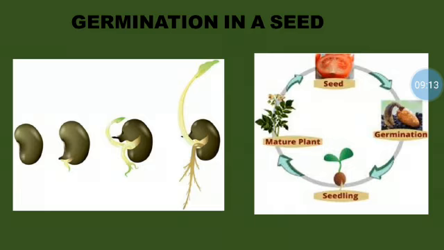In the second picture, you can see the example of a tomato. Tomato seeds are being sown in the soil, and then germination happens. Okay, and then the seedling comes, and then what happens? The matured plant. So it is good to refer to the figures when you are learning.